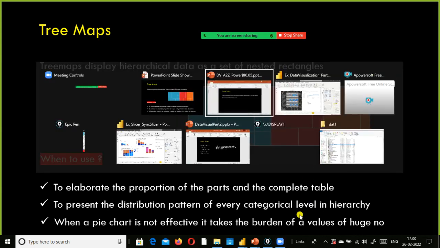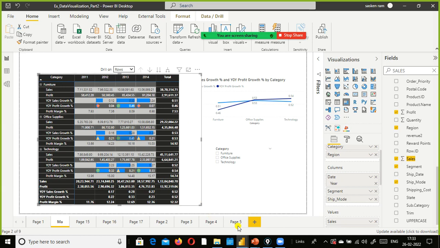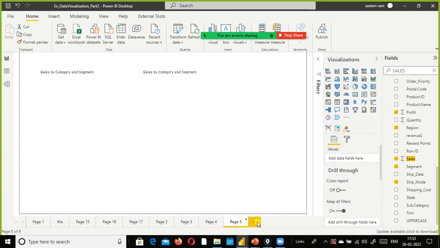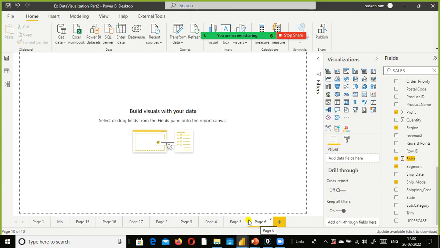Let us go and see how to create both the pie chart and donut chart, and side by side we will compare the tree map also. So this is my tree map.